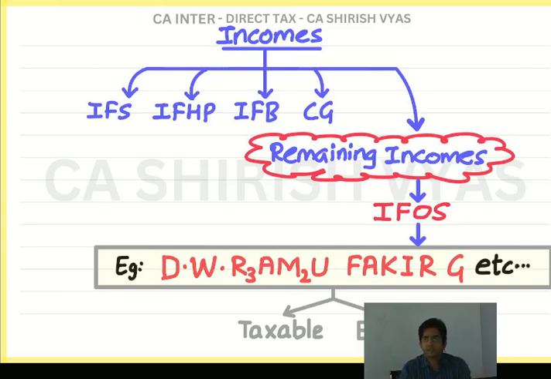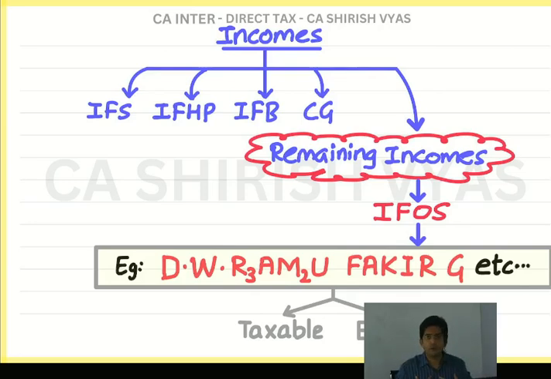See, in a partnership firm also what happens? We three people do business together and we take money; some partner will take some amount, some partner will take some other amount. So their salary is also not income from salary. See, these are two exceptions. Actually, the salary of a partner is not the right place to discuss right now, because partner's salary goes to income from business, because the partner is the owner of a firm which is carrying on a business.